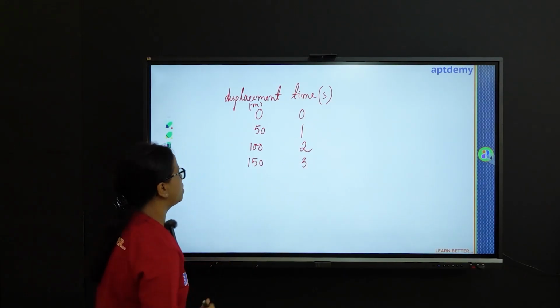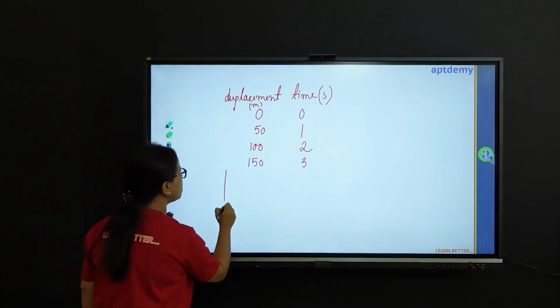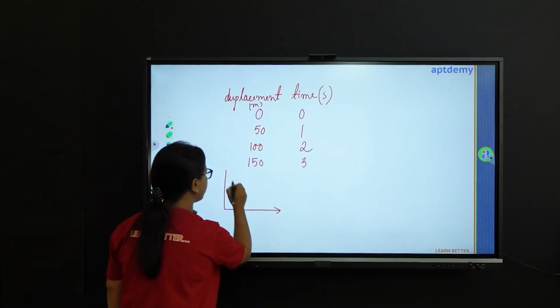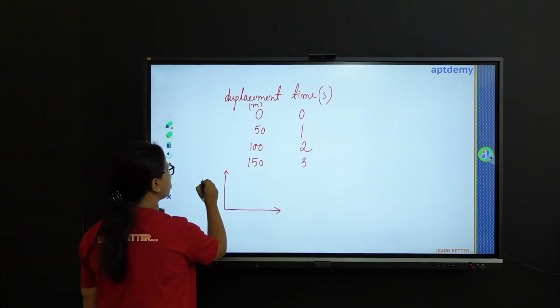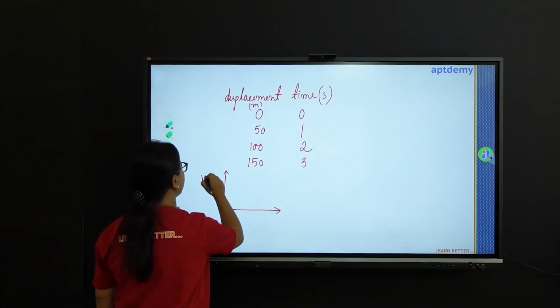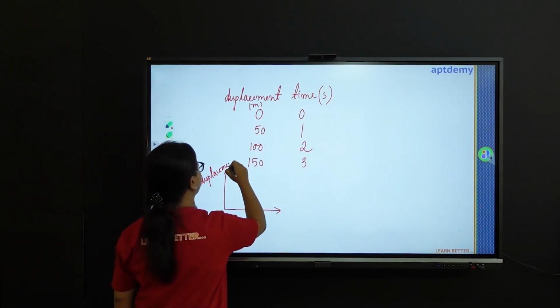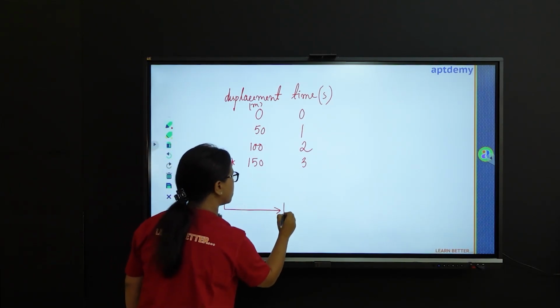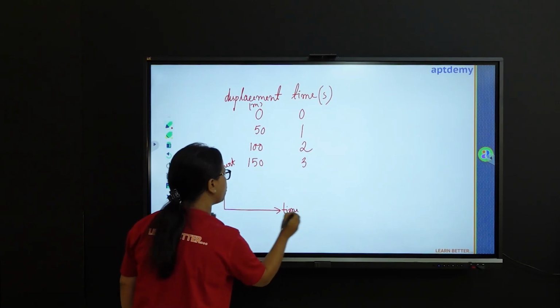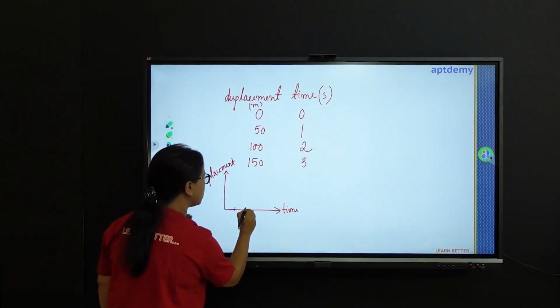Now if we try to plot this, displacement versus time, so if you plot this, 0, 1, 2, 3.